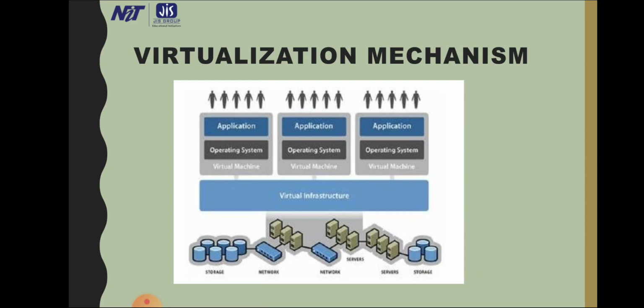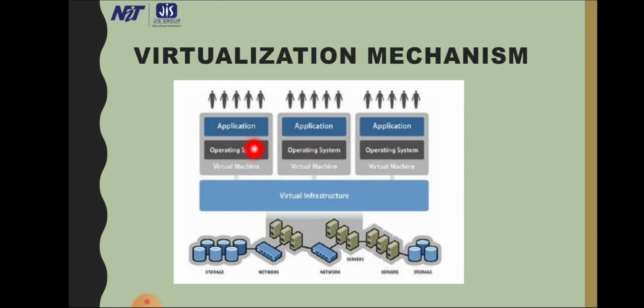This is the diagrammatic representation of the virtualization mechanism. These are end users. End users interact with application software, and application software is connected with the operating system.